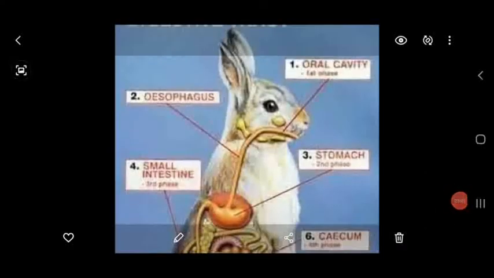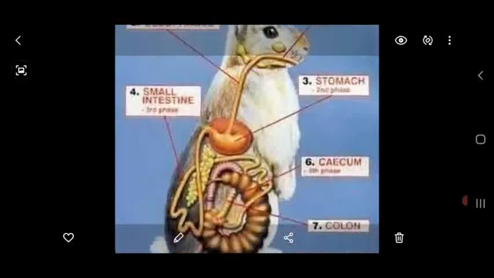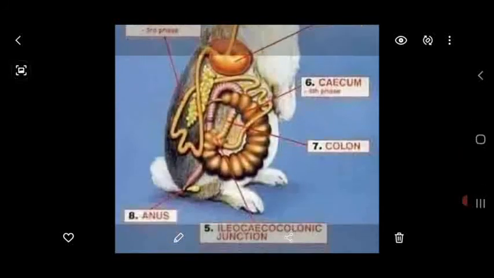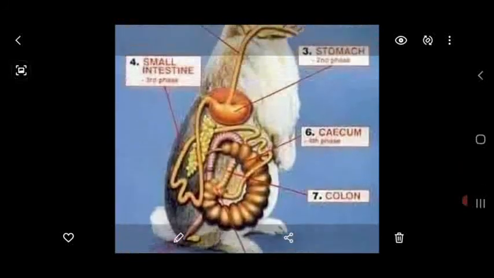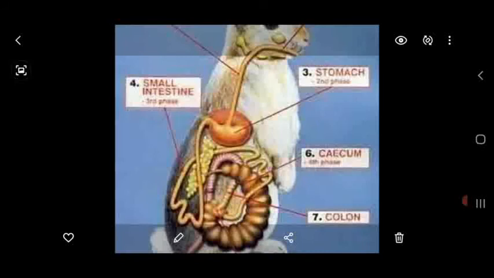Dear students, this is the digestive system of rabbit, which is present in the region called the abdominal cavity.